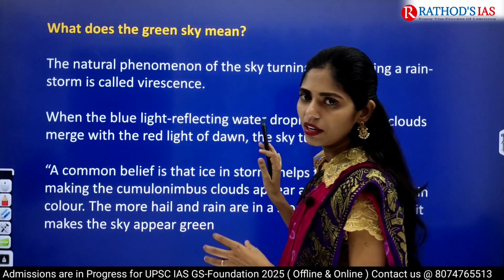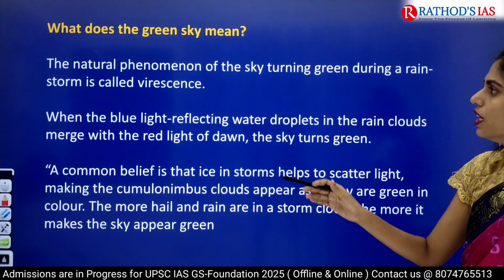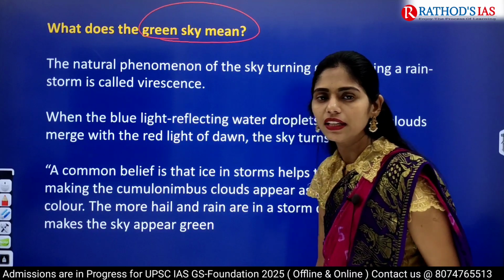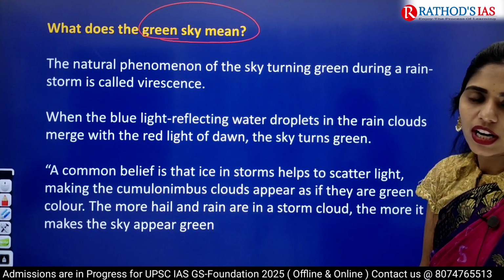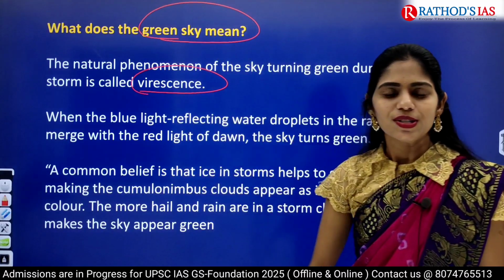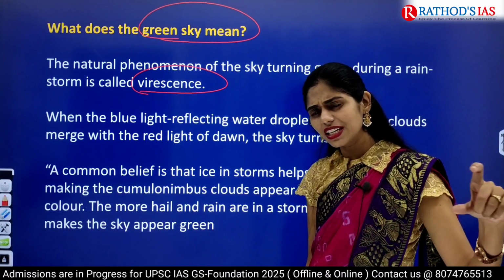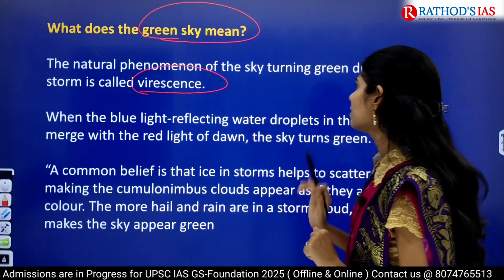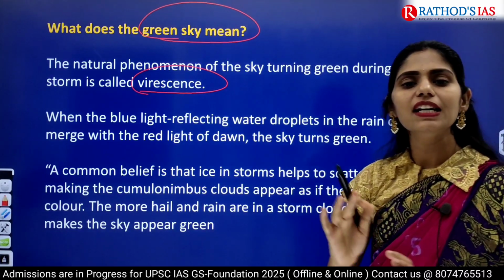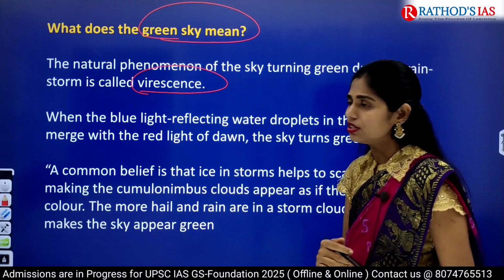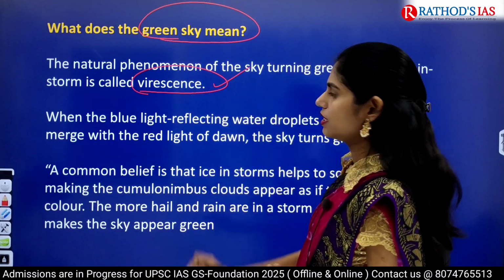And now let us see one important concept, that is why clouds appeared green or why sky appeared green. So there is one important concept that you have to know, that is virescence. So you can get a question like virescence is seen in news, what it is related to. This is a phenomena where sky turns into green color. Okay, so in this way also you can expect your prelims question. So what is this virescence?